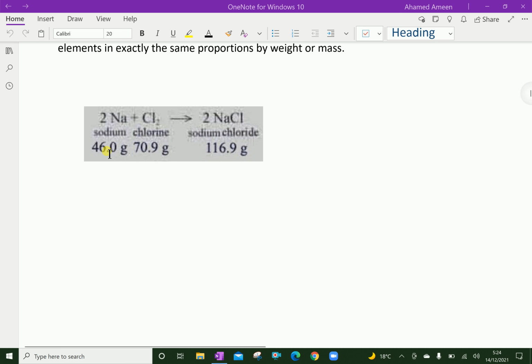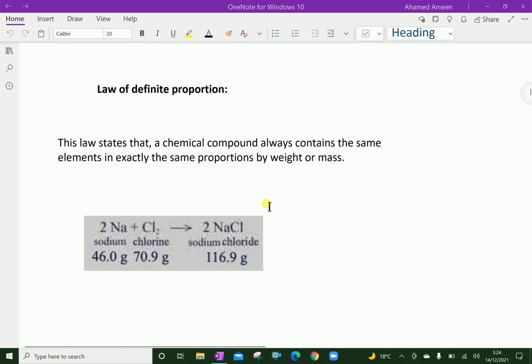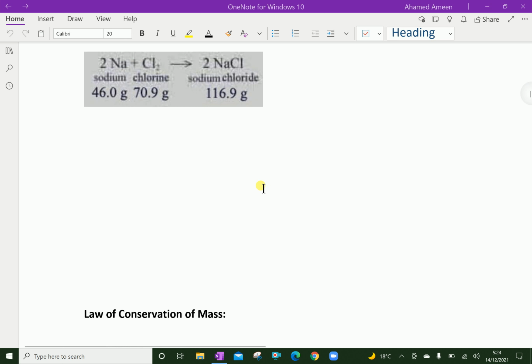Here sodium has 46 gram and chlorine has 70.9 gram, and by chemical reaction they give sodium chloride, which has 116.9 gram. Here it indicates the law of definite proportion, that is, a chemical compound always contains the same elements in exactly the same proportion by weight or mass.